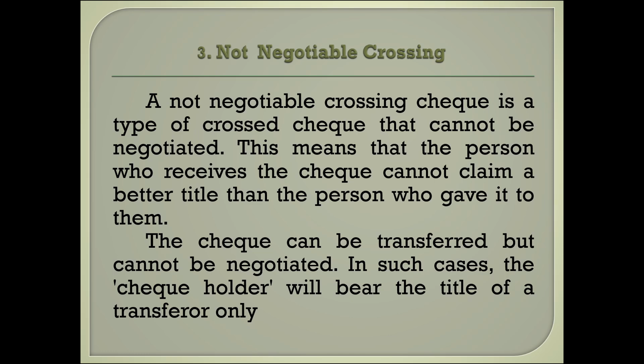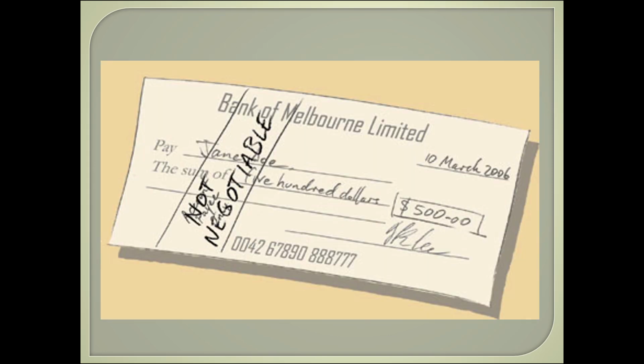The not negotiable crossing. A not negotiable crossing check is a type of crossed check that cannot be negotiated. This means that the person who received the check cannot claim a better title than the person who gave it to them. The check can be transferred but cannot be negotiated. In such cases, the check holder will bear the title of a transferor only.